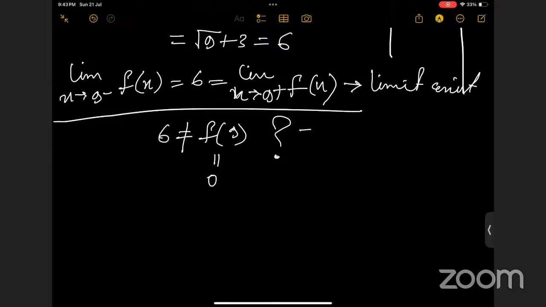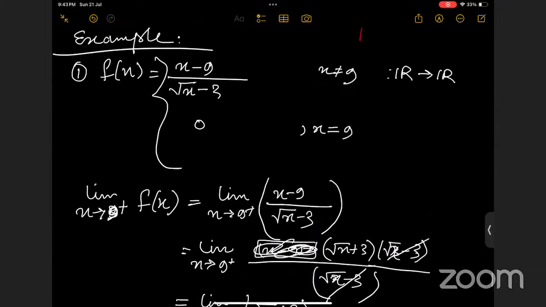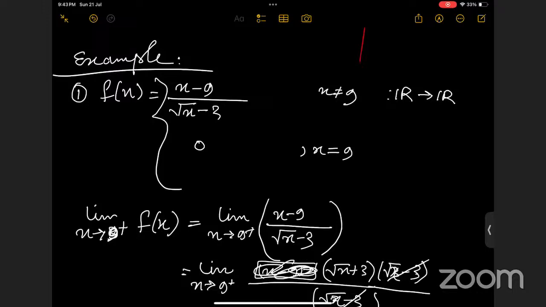Ma'am, can I ask one question? Yes. Ma'am, in the question you have taken x equal to 9 and the value is 0. Ma'am, how is it possible there? I don't understand. We're defining the function in that way. We're defining the function: when x is not equal to 9, then the function is this. When x equals 9, then the value is 0. We're just taking a random function here.